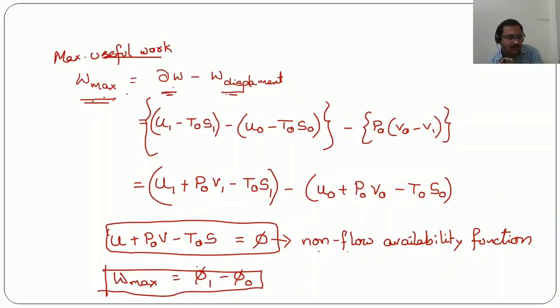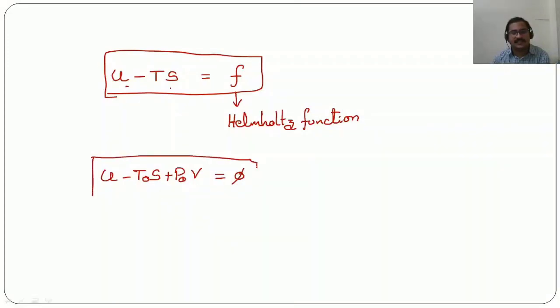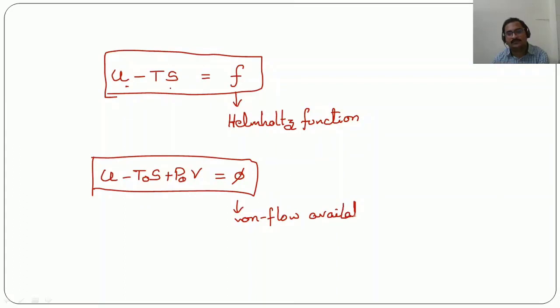So the second law of thermodynamics applied to a closed system, or availability of the closed system, is giving us two equations. One is U minus Ts, which is equal to F, which is called the Helmholtz function, and U minus T0 into S plus P0 into V, this is called phi, and this is the non-flow availability function. So these two equations we are getting from the availability of a closed system expression.